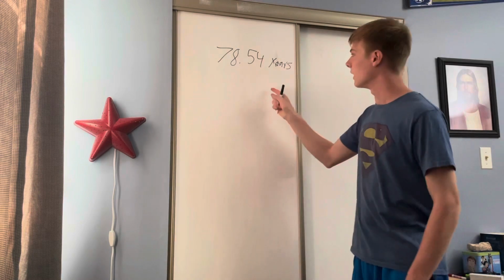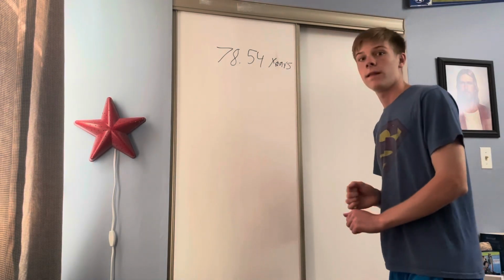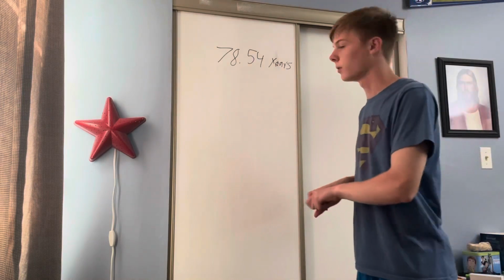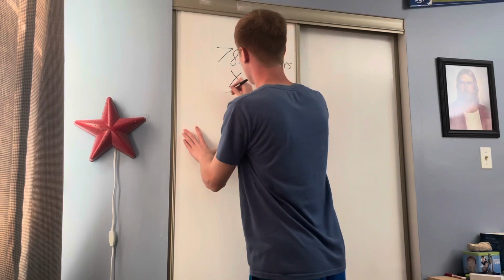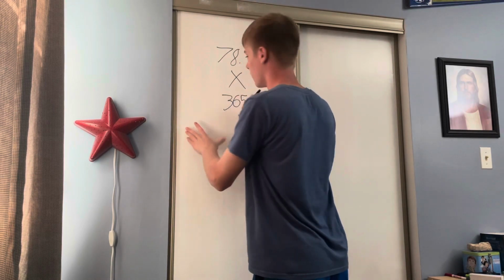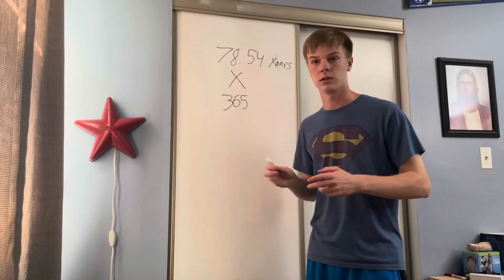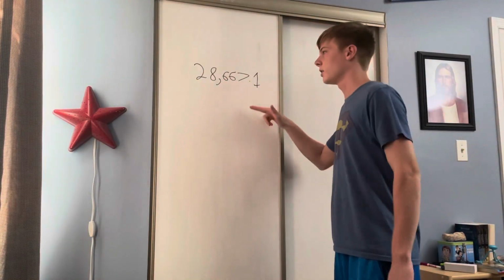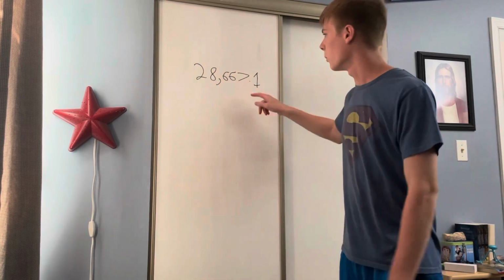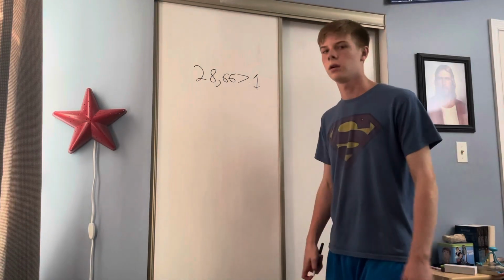78.54 years is the average life expectancy for the United States of America. So, to simplify this, we're going to multiply this by 365, so that way we can get the amount of days that are in the average life of the United States citizen. Now, once we do that, we end up with this number, 28,667.1 days in the average life of the US citizen.